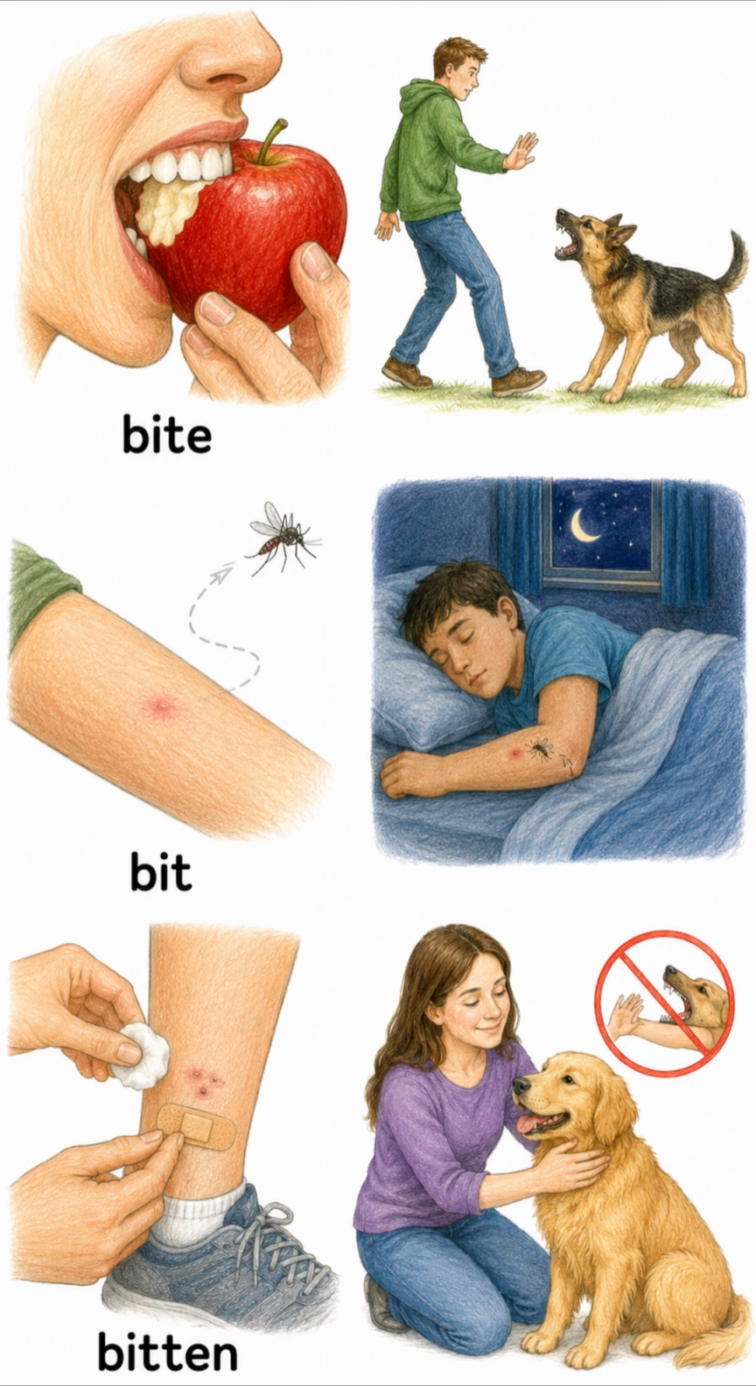Bite. To cut or hold something with the teeth. Be careful. The dog may bite you. Bit. The past tense of bite. A mosquito bit me last night. Bitten. The past participle of bite. She had never been bitten by a dog.